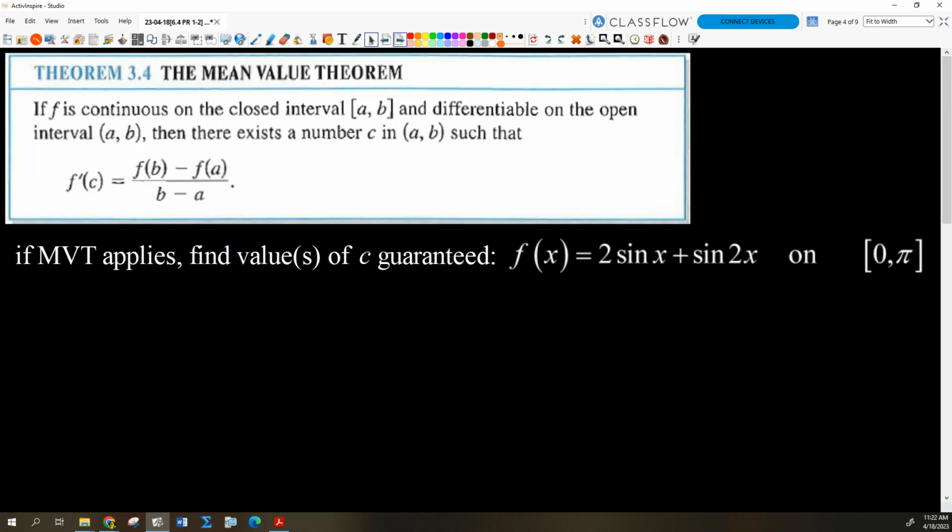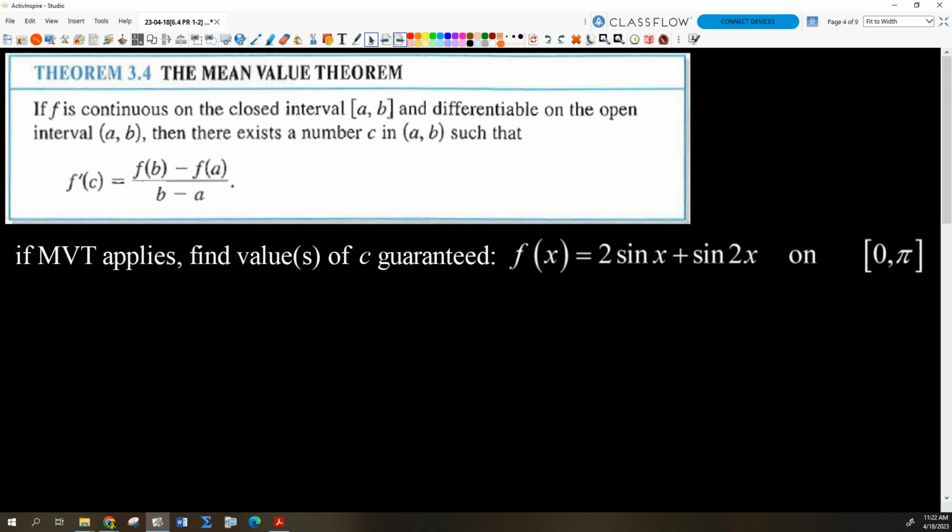Okay. Let's maybe look at just one more quick one. How about one like this? This time we've got the function f of x equals 2 sine x plus sine 2x. First of all, is there any place where that function is going to be discontinuous? No, right? I'm just taking sines of stuff. Sine functions are continuous everywhere, right?